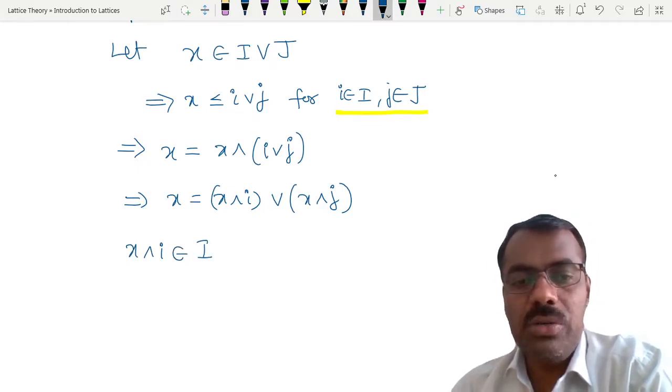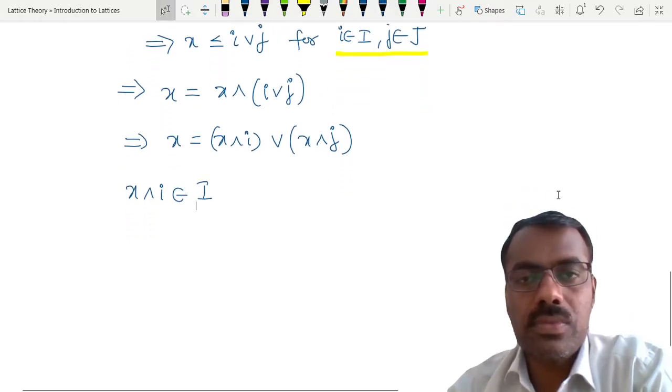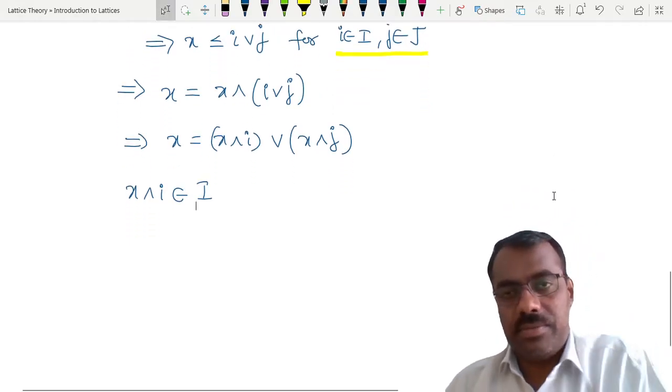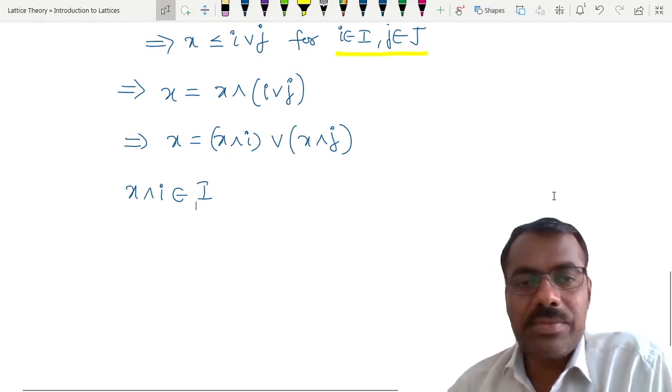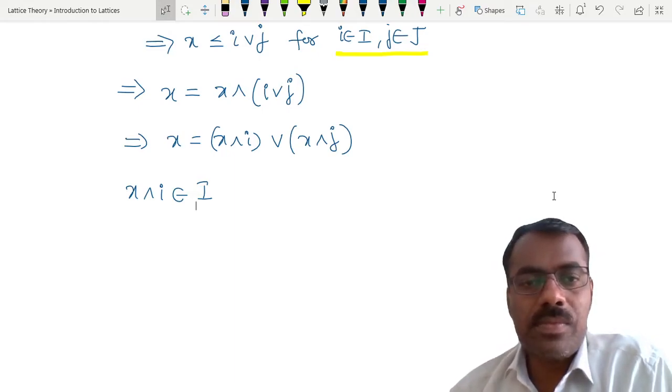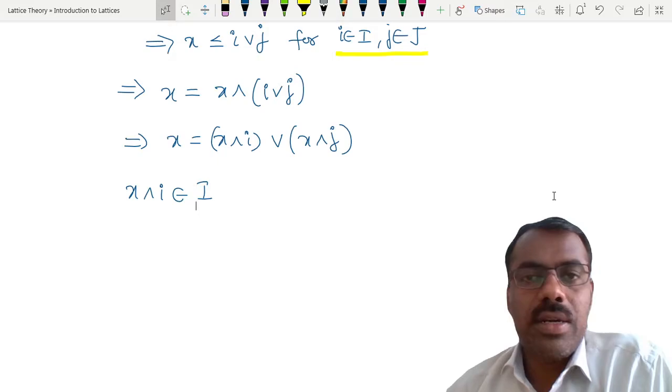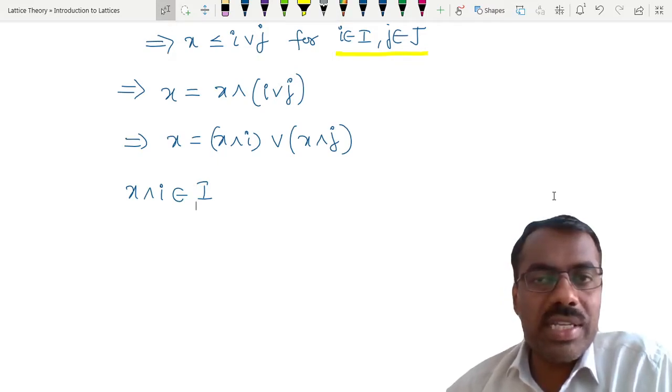Why is this true? What is the definition of an ideal? If some element is there, then anything less than or equal to it is also there or not?